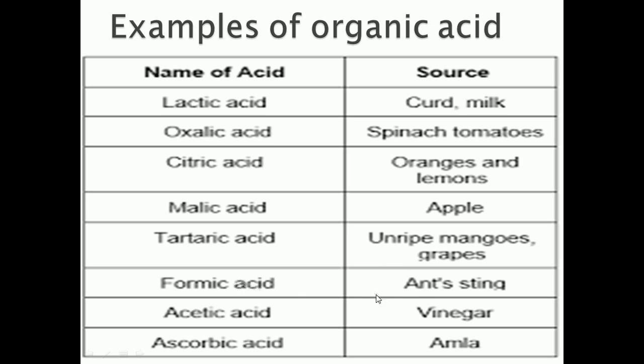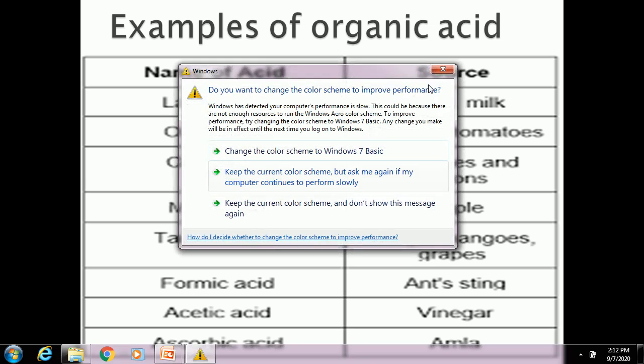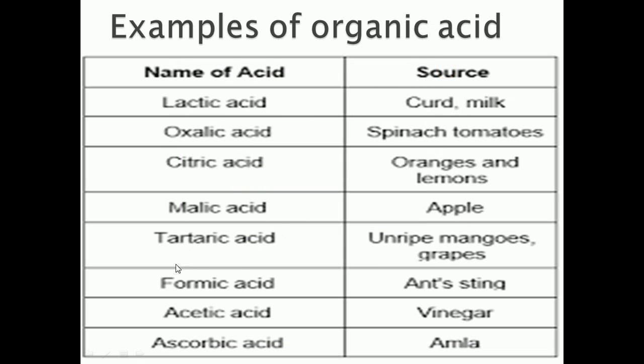Formic acid, found in ant sting. Acetic acid, found in vinegar. Ascorbic acid, found in amla. So these are some of the examples of organic acid.